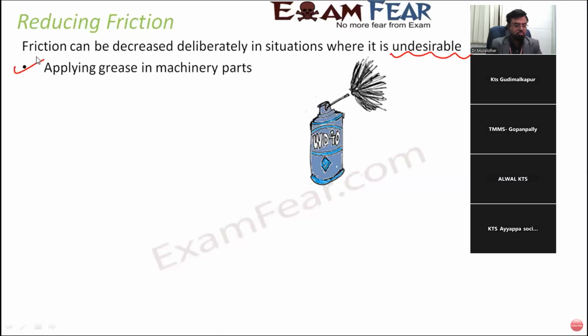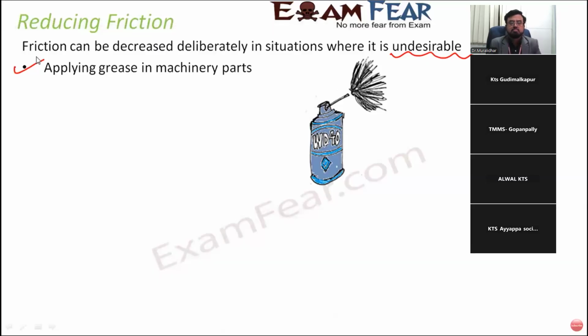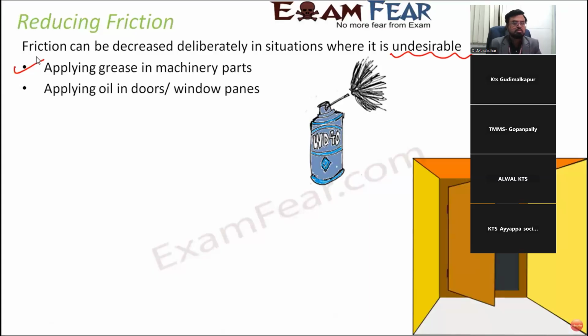Sometimes the doors or the window panes start making a lot of noise. Why do you get that noise? Because of friction. When you open or close the door, they make noise because the surfaces are moving over one another, mostly at the joints. So if you apply grease or oil, some oily substance, to make the surface smooth in these areas, you will see that the sound disappears. That's because the friction has been reduced by the application of oil or grease.